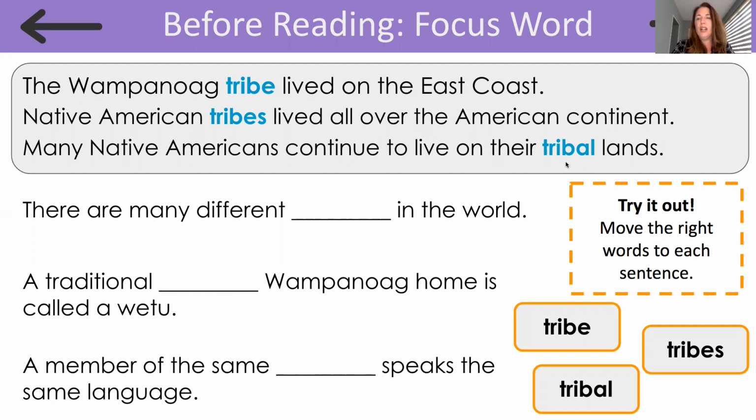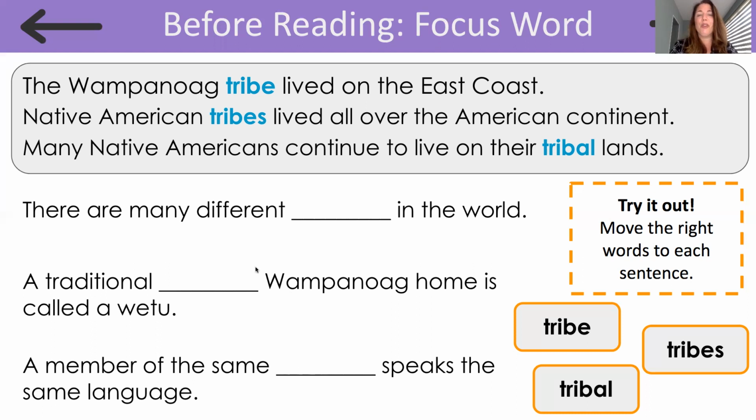And here, it looks like the word tribe, but there's an AL at the end, and it's pronounced tribal. So here, it's being used as somewhat of an adjective, a describing word to describe what kind of land it is. So let's read each of these examples to help us figure out which of these words would best complete each of these sentences below.